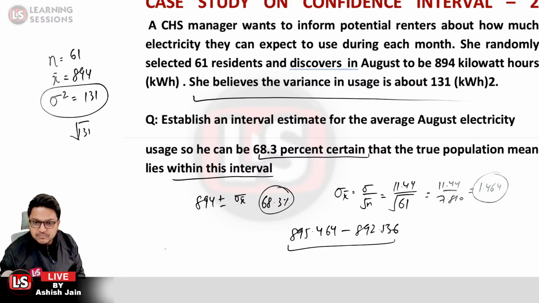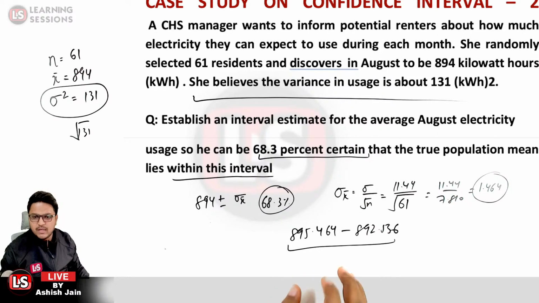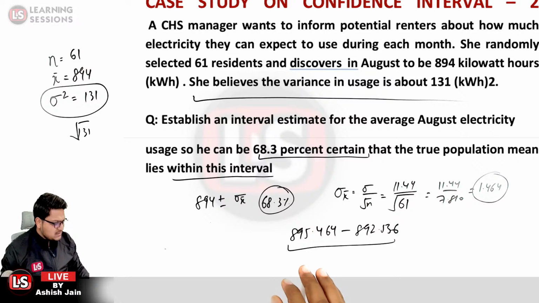Over here. So that would be the answer over here. We have performed the same steps related to the x bar plus minus the 1 point plus minus the sigma x bar over here.